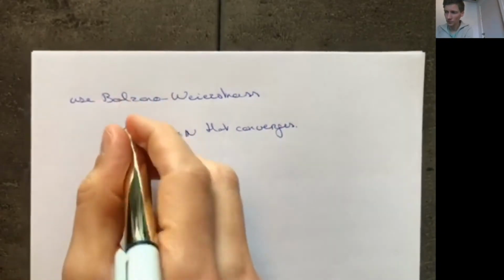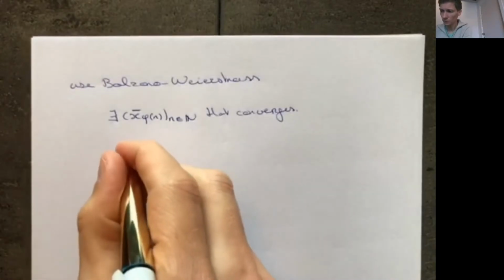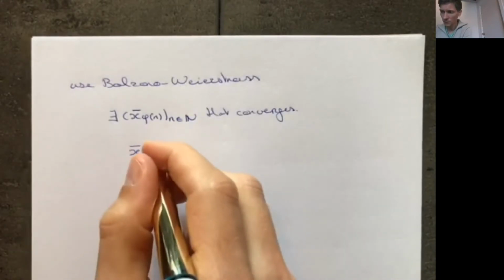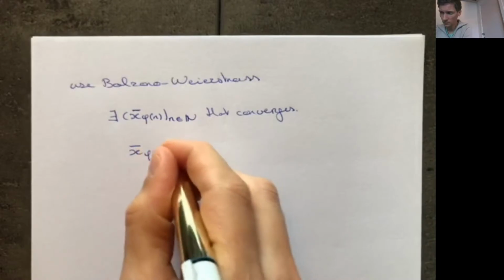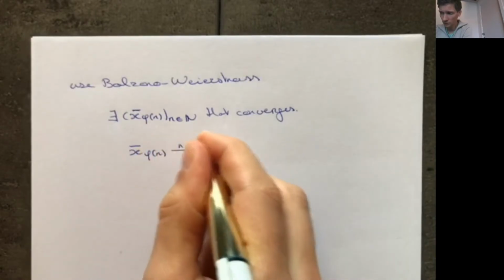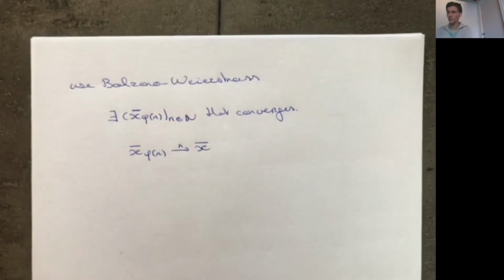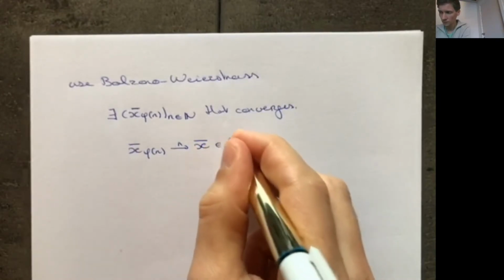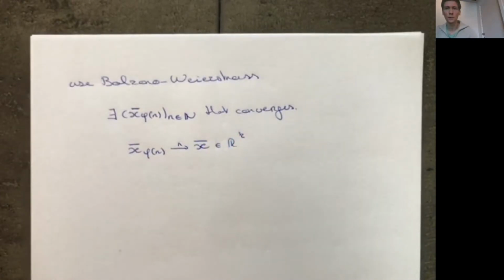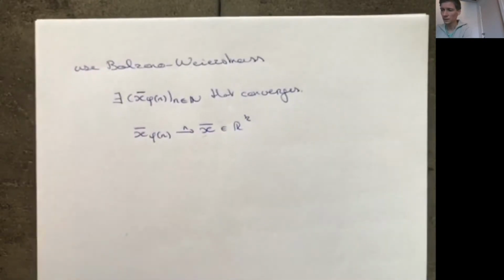This is something that we have shown in the previous video. So for example, let x phi n converge to x. This is simply a vector in Rk. So we have found a limit of a subsequence of the original sequence. So you still need to show that the original sequence also converges.